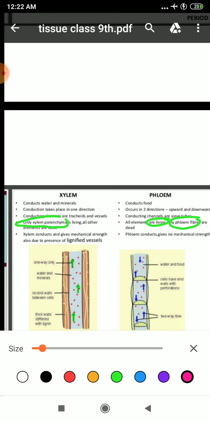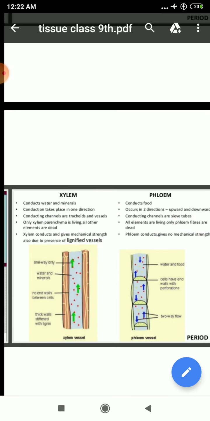Understood? And last, xylem conducts and gives mechanical strength due to the presence of lignified vessels, whereas phloem conducts food and gives no mechanical strength to your plant. Clear to all? I hope the things are clear to you.